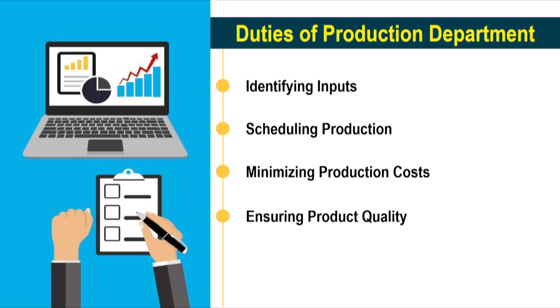Then ensuring the product quality: techniques such as waste elimination and process standardization are used to ensure and improve the product quality. Then improve the existing products. The production department furnishes relevant information to the research and development department regarding improving the existing products.